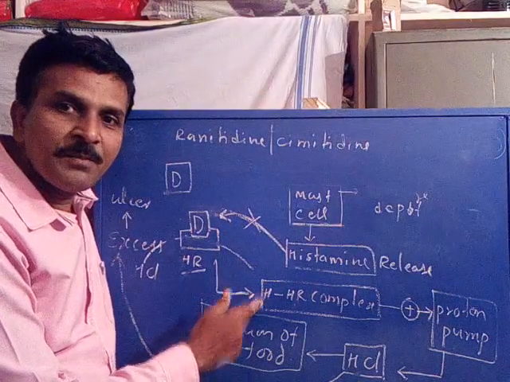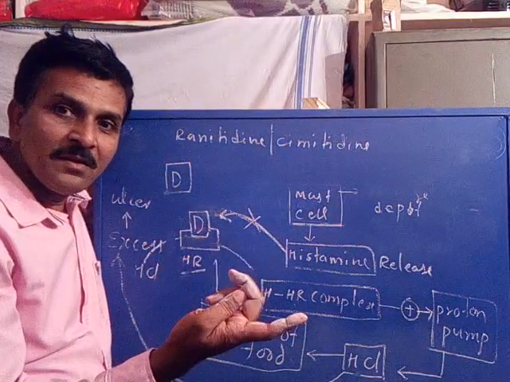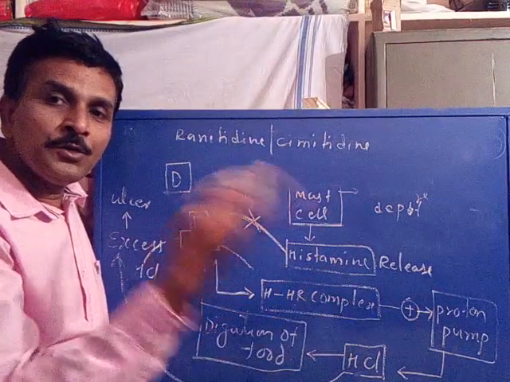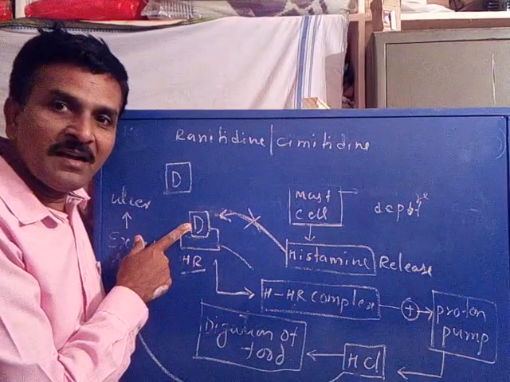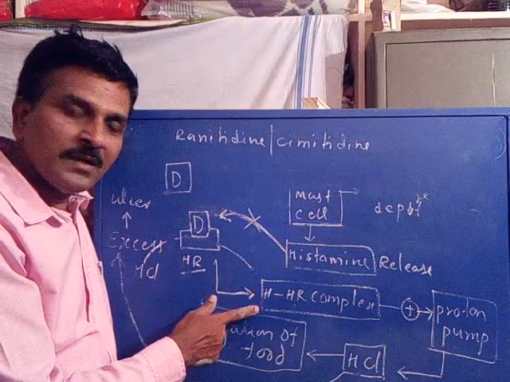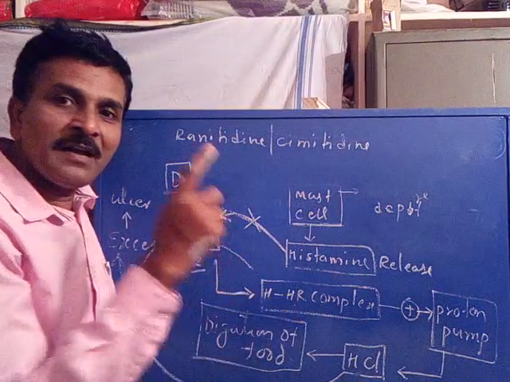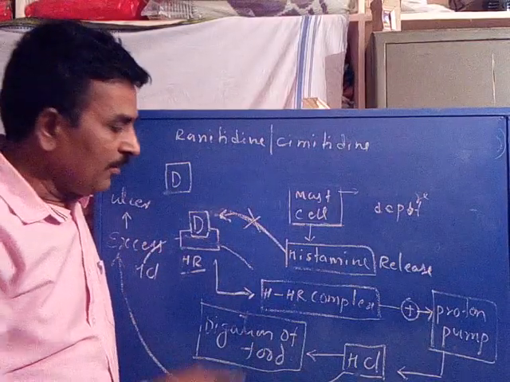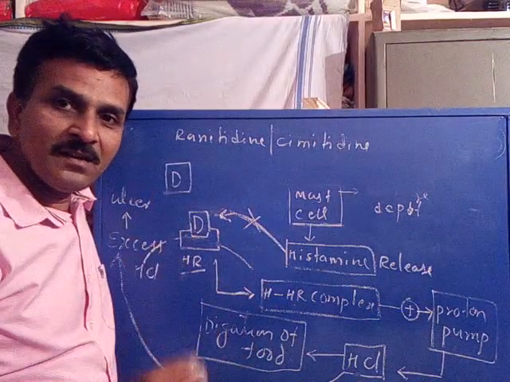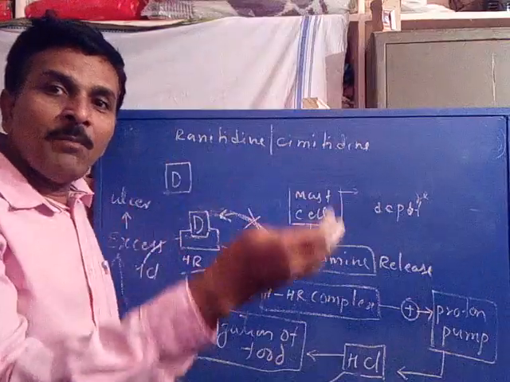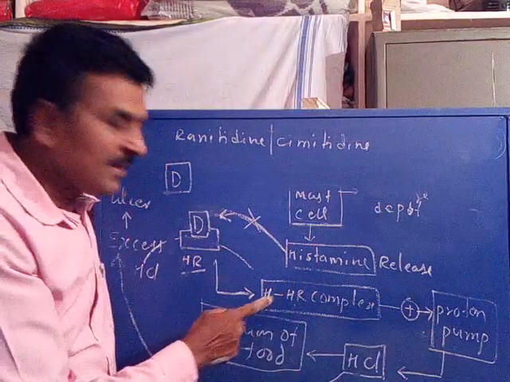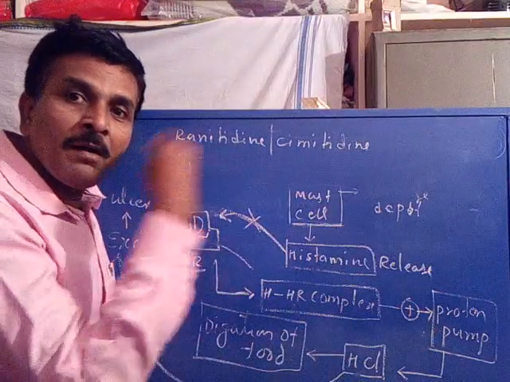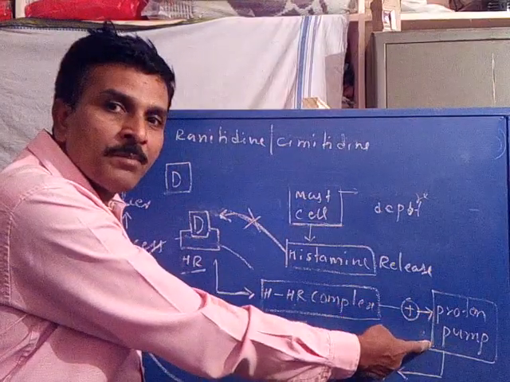This complex formation is decreased as the histamine is unable to interact with its receptor due to the presence of the anti-ulcer drug, so the histamine receptor complex formation is decreased for some time. When its concentration is decreased, it may not promote or initiate the proton pump.